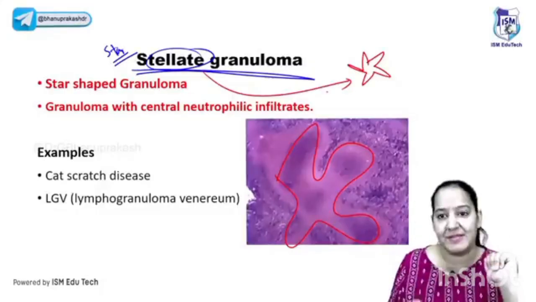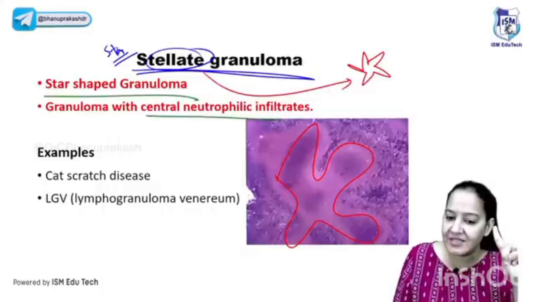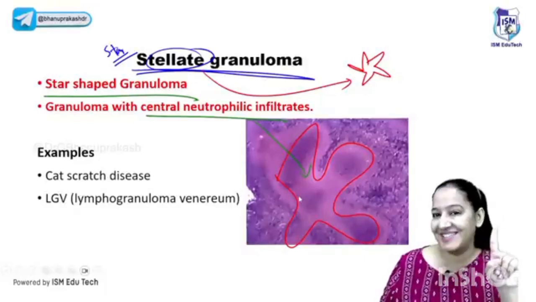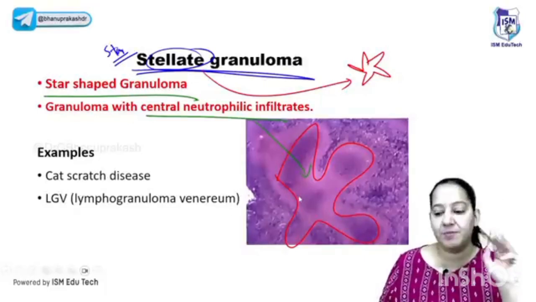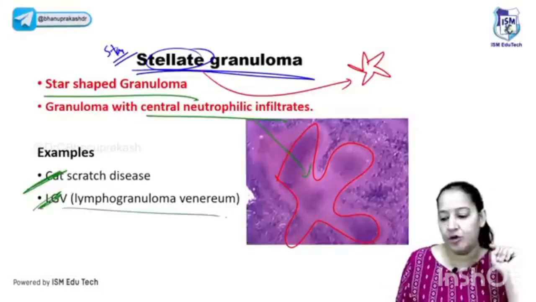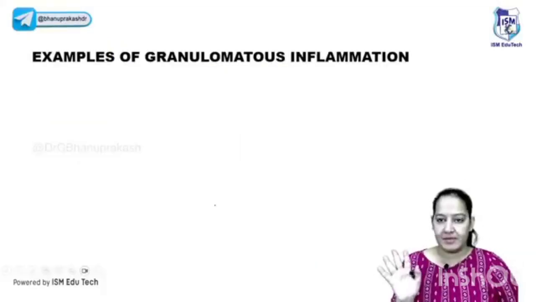Very commonly asked PYQ in your exam. Learn the 2 examples of the stellate granuloma at the tip of your tongue. Star-shaped granuloma is the only granuloma in which the center has neutrophils. Normally granulomas don't have neutrophils. You know the 3 types of cells: the center has epithelioid cells and giant cells, surrounded by T lymphocytes, and outermost is the fibroblast. But here is an exception where the center has neutrophils. Examples are cat scratch disease and LGV, lymphogranuloma venereum. So learn the 2 examples: cat scratch and LGV. These are the 2 examples where stellate-shaped granulomas are seen.